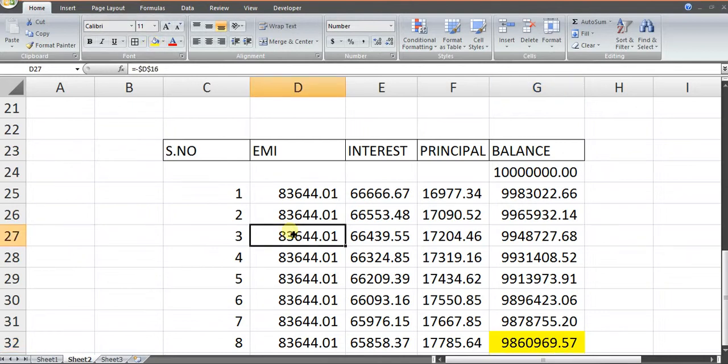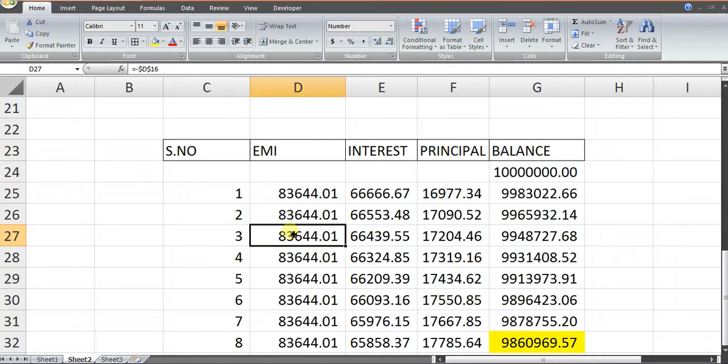Now generally what the bank does is, if it is possible, the bank reduces or increases the number of EMIs, but since this is a huge difference of 4%, we'll see whether that is possible or not. Now Bala is saying, I was paying 83,644, which was perfectly okay with me, but even if you want to increase the EMIs, I can pay maximum 97,000 rupees. So the new EMI gets fixed at 97,000 rupees. New loan amount is in front of you.